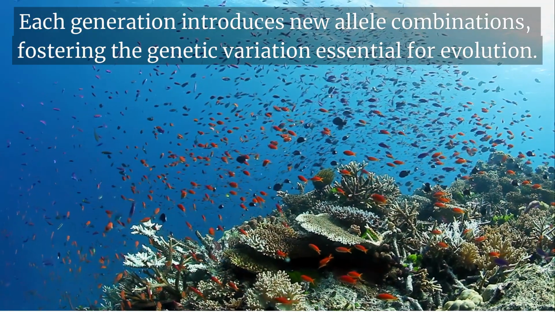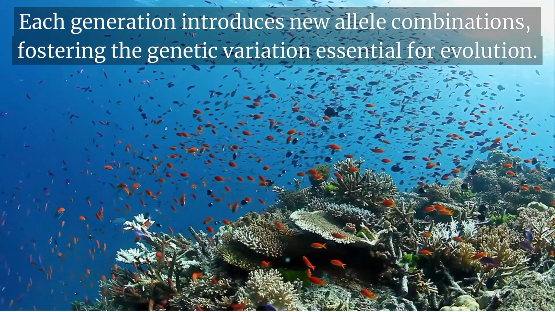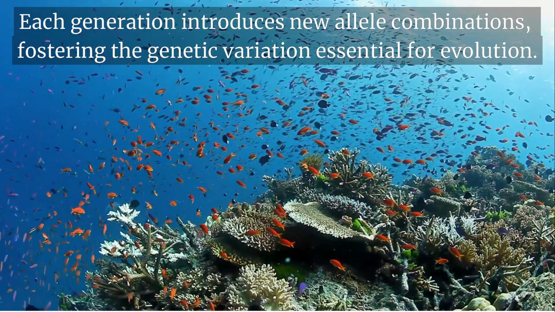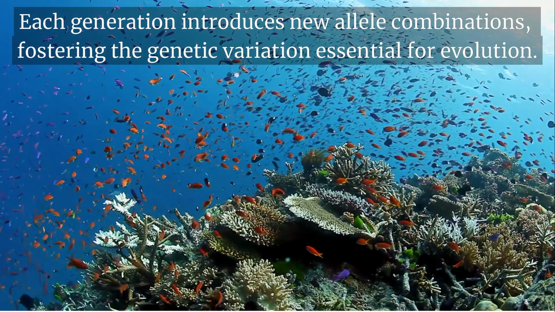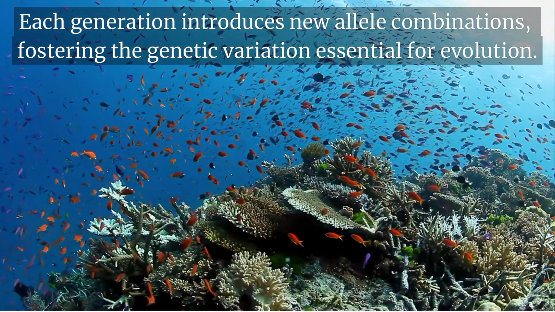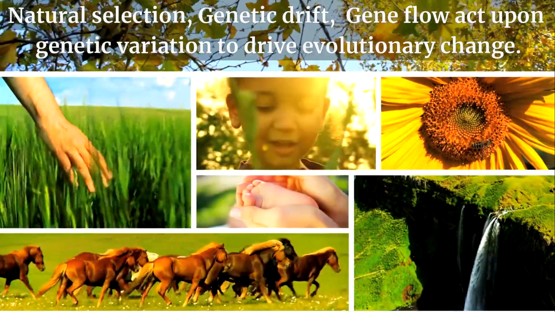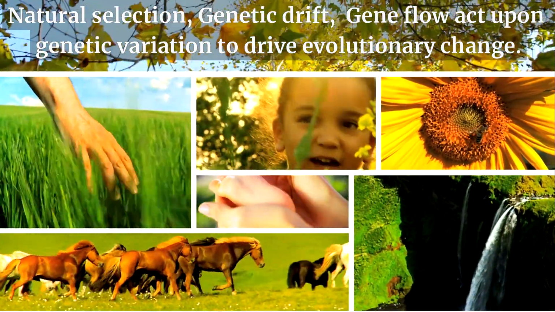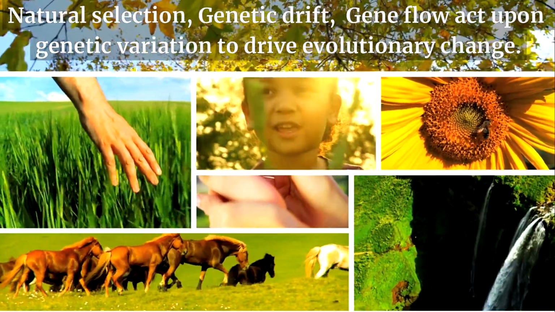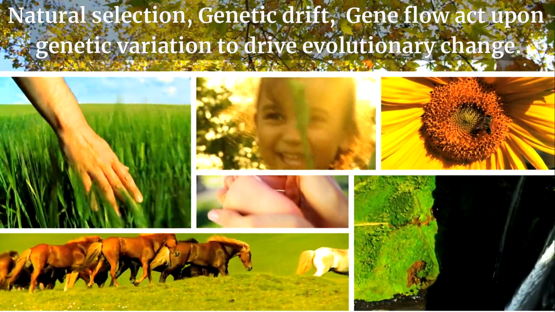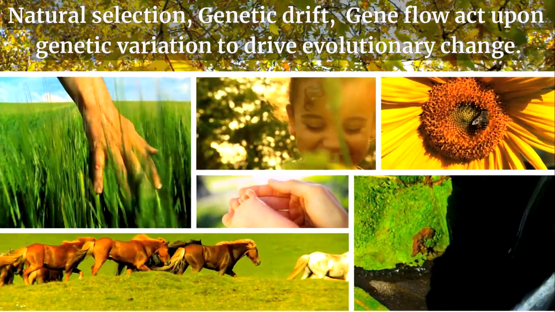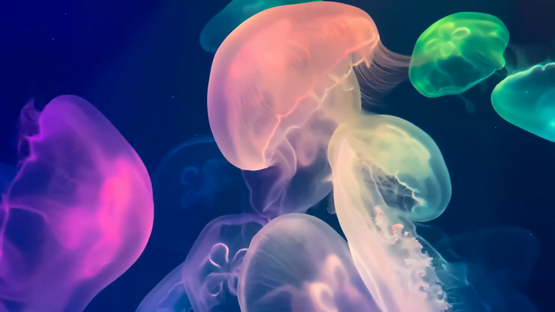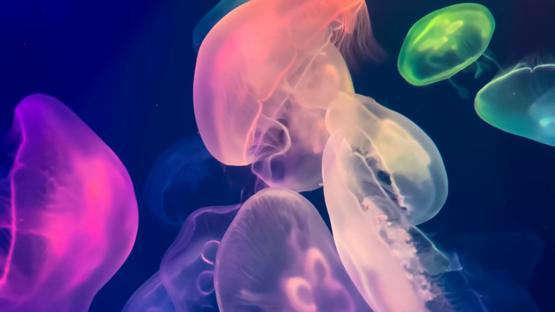The cumulative effects of crossing over, independent assortment, and random fertilization ensure that each generation introduces new allele combinations, fostering the genetic variation essential for evolution. In the next presentation, we will examine the evolutionary forces, natural selection, genetic drift, and gene flow, and how they act upon genetic variation to drive evolutionary change. Join us as we dive into the next stage of evolution and uncover the forces that shape life on Earth.